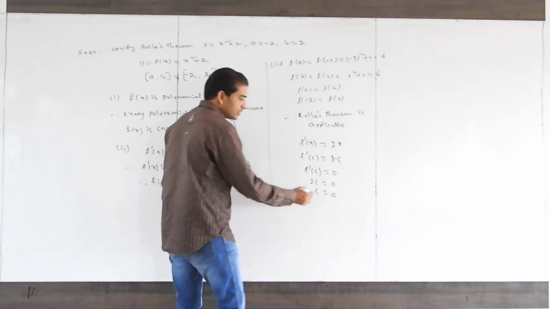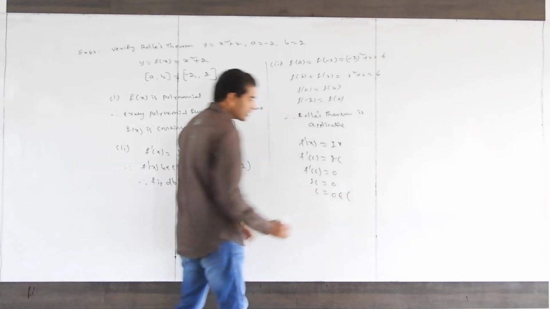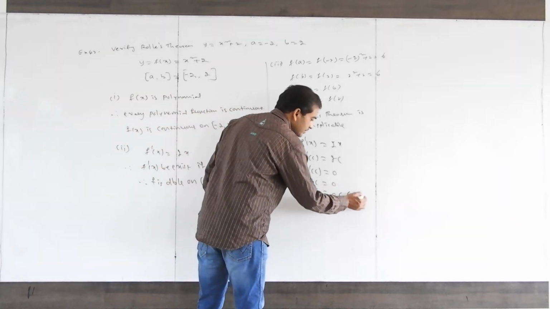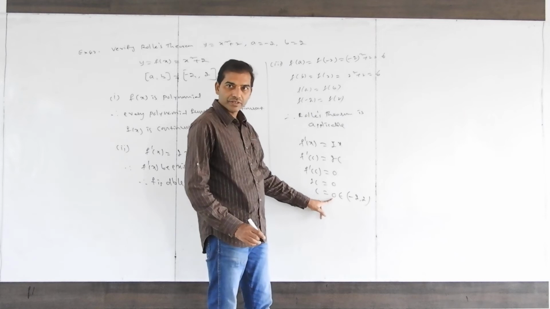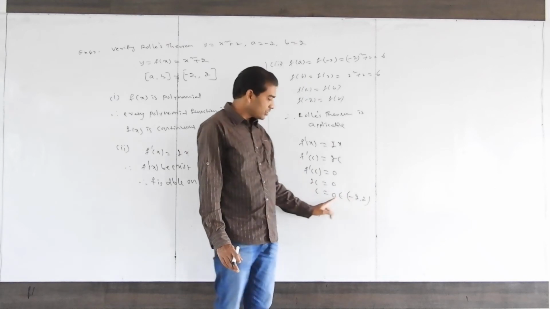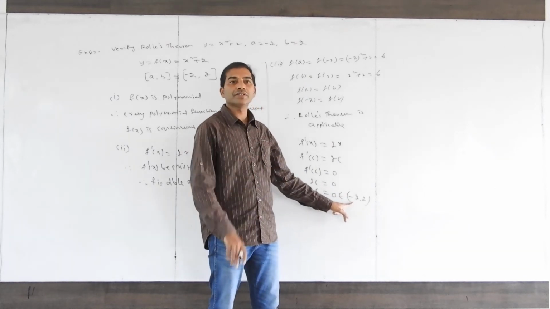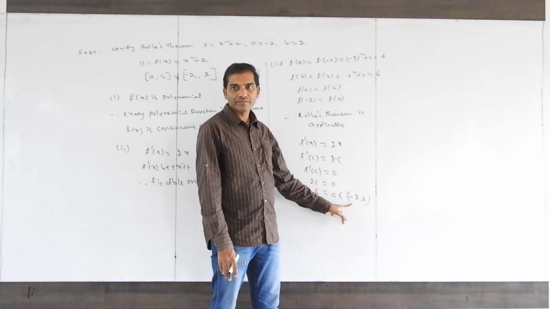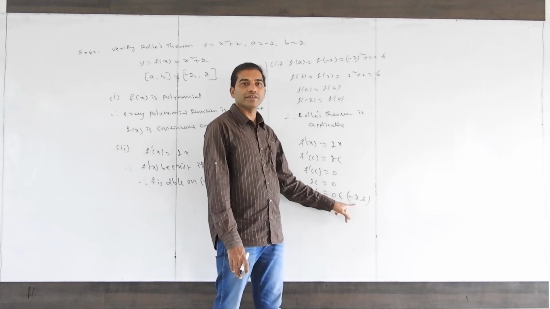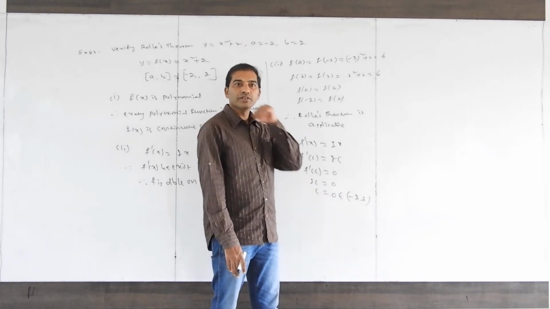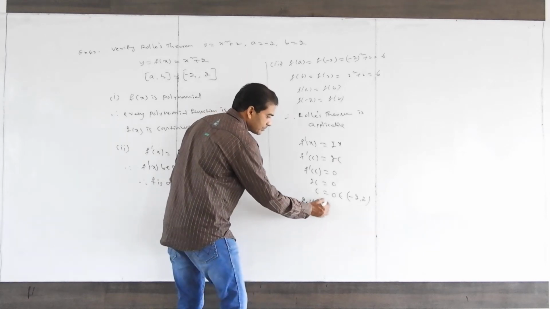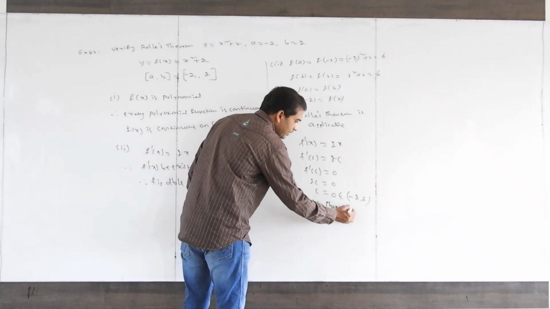Does it belong to the open interval minus 2 comma 2? At least one point should exist. It is 0. 0 belongs to minus 2 comma 2. If 0 does not belong to this interval, then Rolle's theorem is not verified. The value of C found from f dash C must lie in this interval. If not in that interval, Rolle's theorem is not verified. So Rolle's theorem is verified. Rolle's theorem verified.